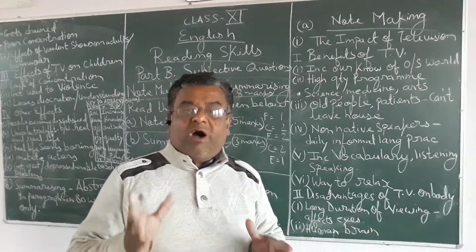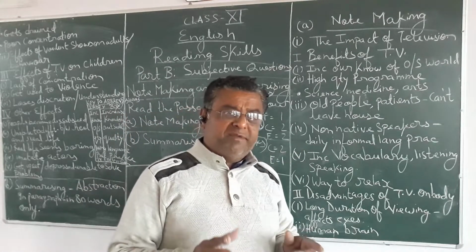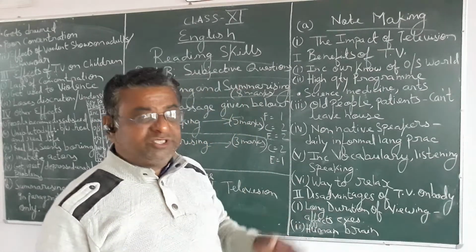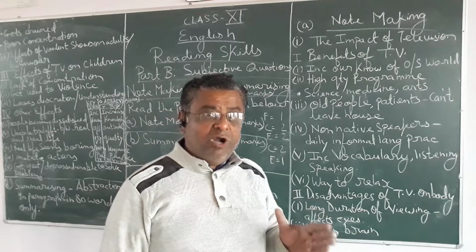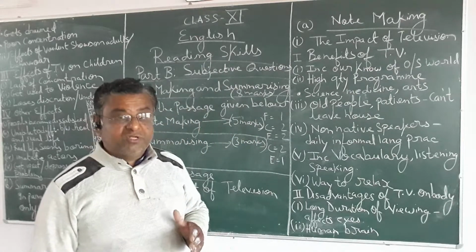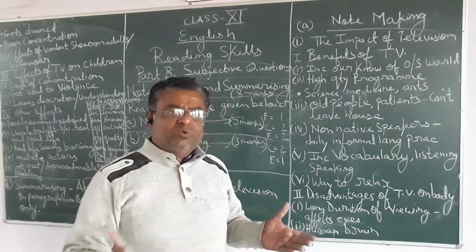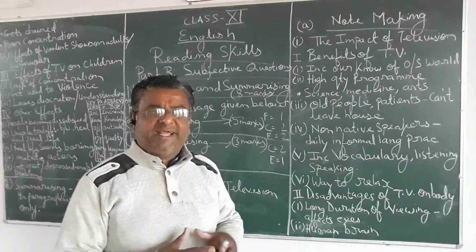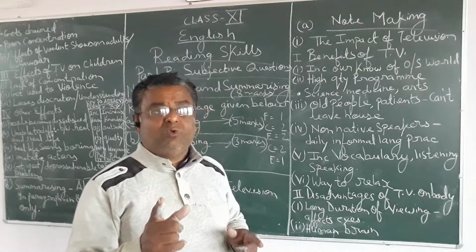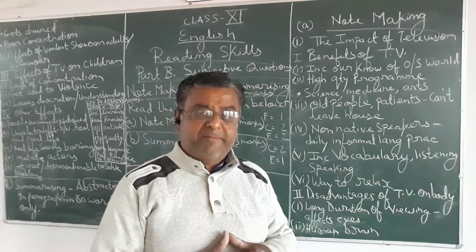So I was explaining to you about Part A, note making. Always remember, note making is always done in points. Now, while making notes in points, you use abbreviations also. Abbreviations means short forms of the important words. That means you can use 5 to 6 words for writing your abbreviation. Remember that abbreviations are used in note making only, while making the points.